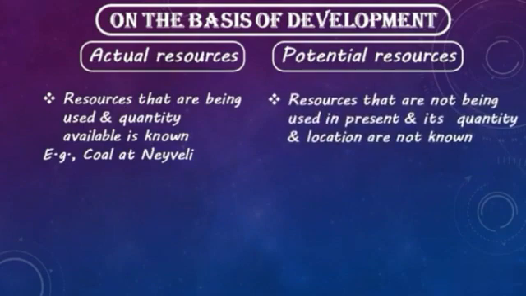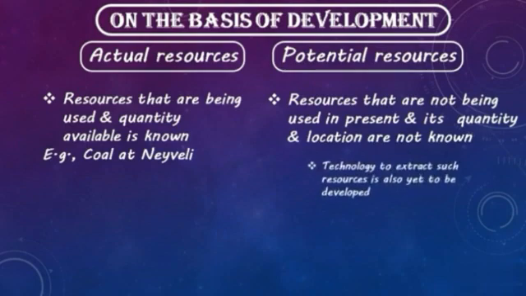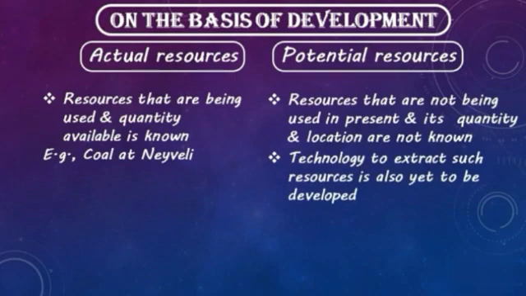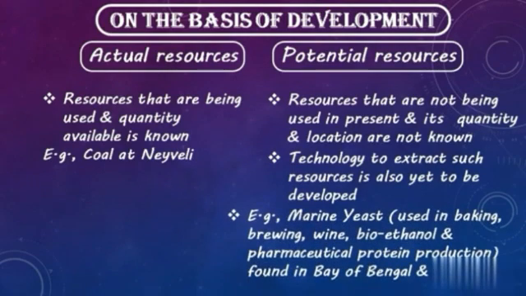A potential resource is not being used in the present, and its quantity and location are not known. The technology to extract such a resource is also yet to be developed, for example, marine ash found in the Bay of Bengal and Arabian Sea. Dear students, do you know marine ash has great potential as a resource?